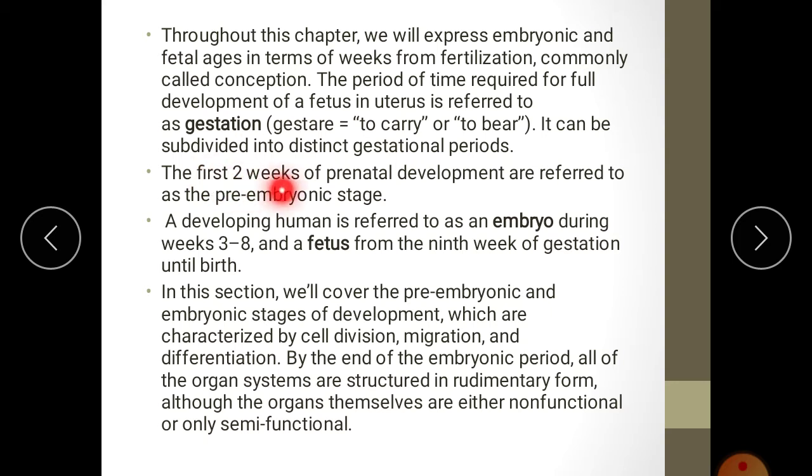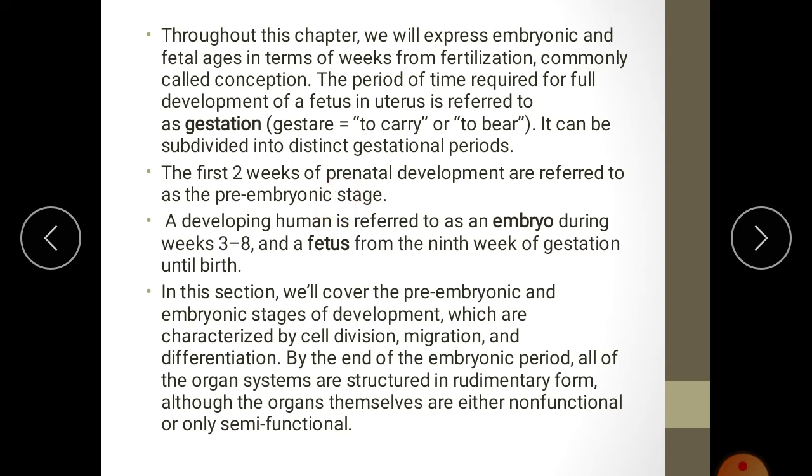The first 2 weeks of prenatal development are referred to as the pre-embryonic stage. Up to 2 weeks after fertilization is referred to as the pre-embryonic stage. So from day 1 of fertilization up to the second week, the developing embryo is referred to as the pre-embryonic stage.